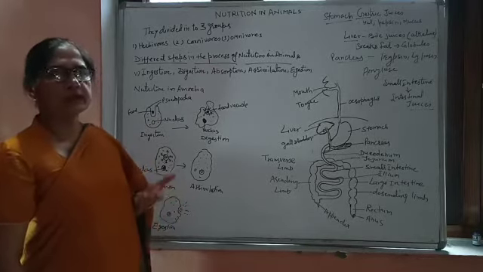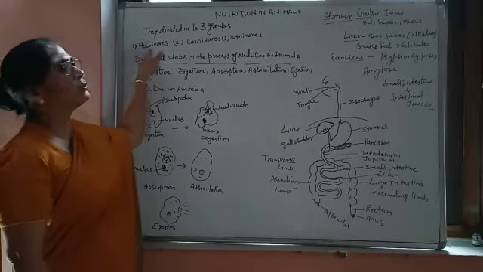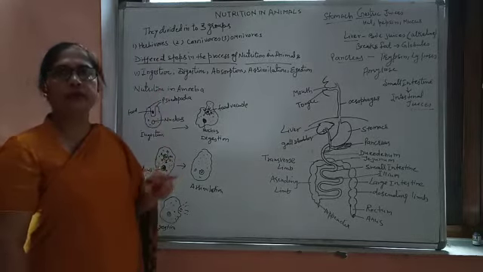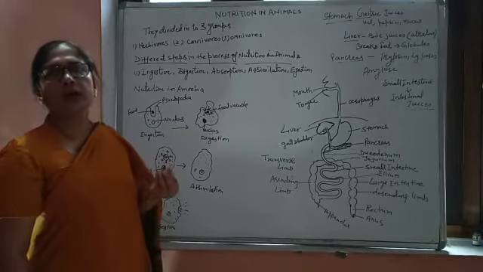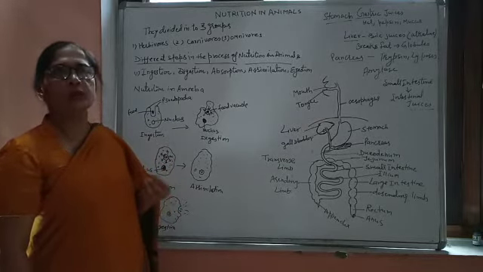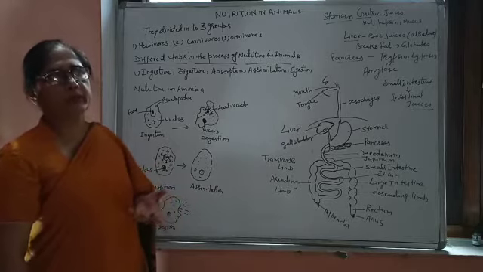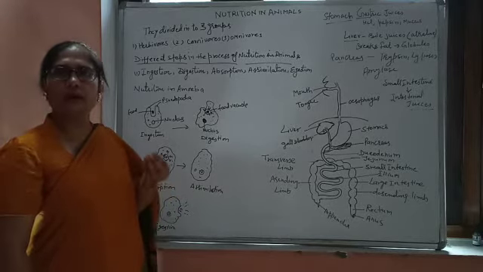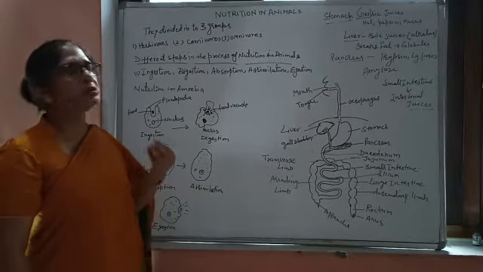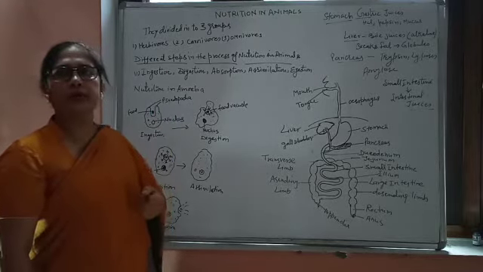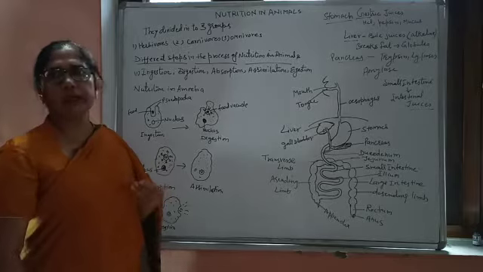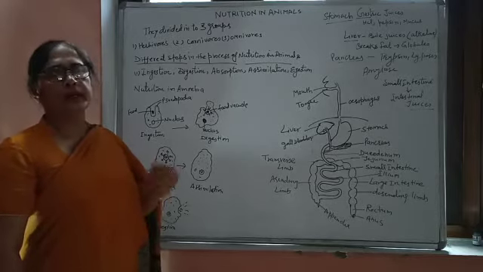So we will discuss this in detail. Herbivores, as you know, are the animals which directly eat plants, the green plants or grass, simply you can say green plants. Since here we are discussing nutrition in animals, these are the animals which directly take their food by eating plants.